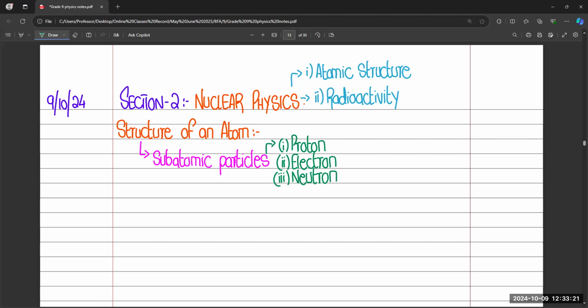Any idea about proton? Like what is the nature of proton, how it looks like, or what are the properties of proton? Sir, they are positively charged. Okay. Anyone else? Proton and neutrons, when they are put together, they form a nucleus. Good. So you mentioned they are positively charged. That is absolutely fine. And you mentioned that when we combine them, they form the nucleus of an atom. Or any other information, if anyone wants to share.